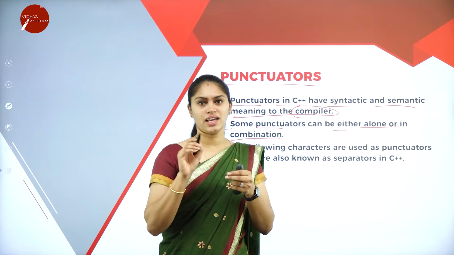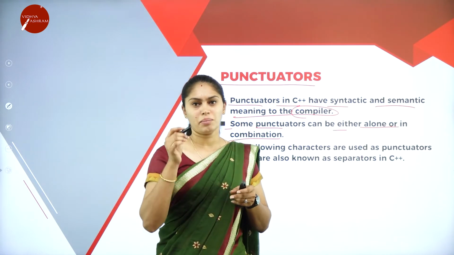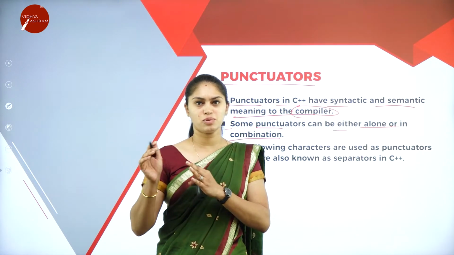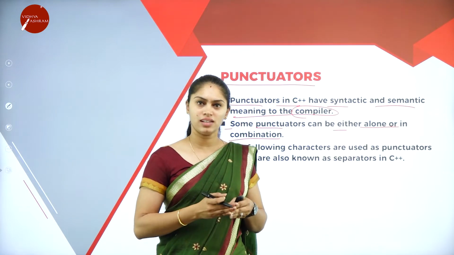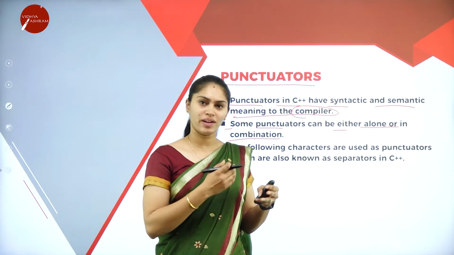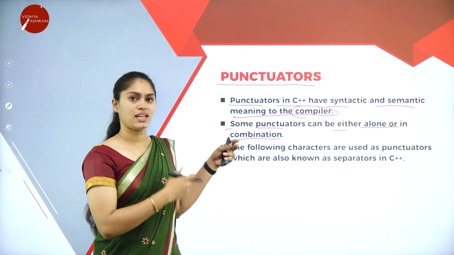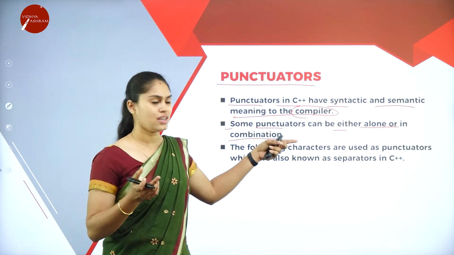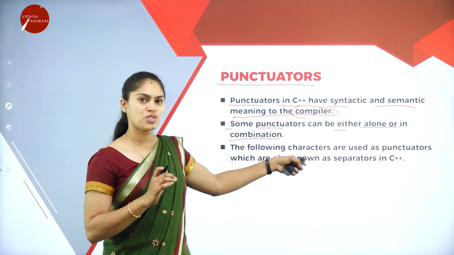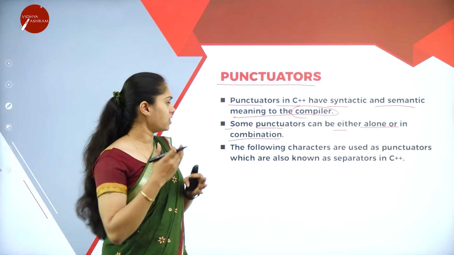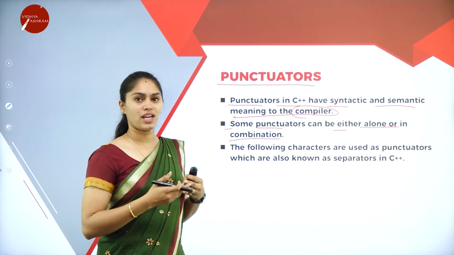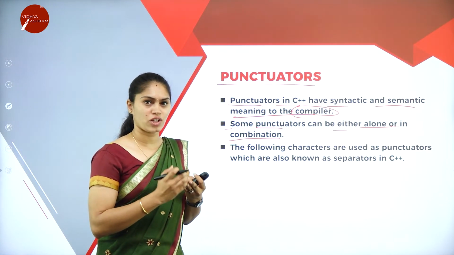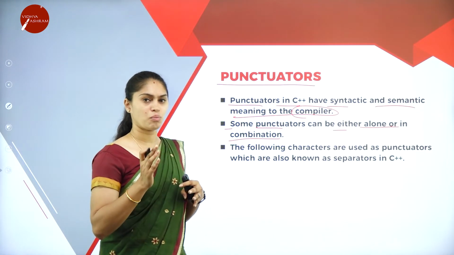In English there are punctuation marks, right? Apostrophe s, comma, full stop, everything we learn as punctuation symbols. In C++ we have punctuators. Punctuators can be used alone or in combination, based on the operand we use.